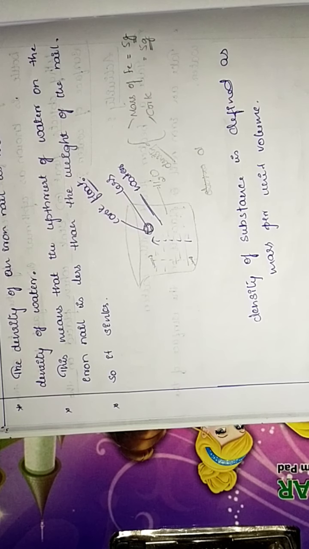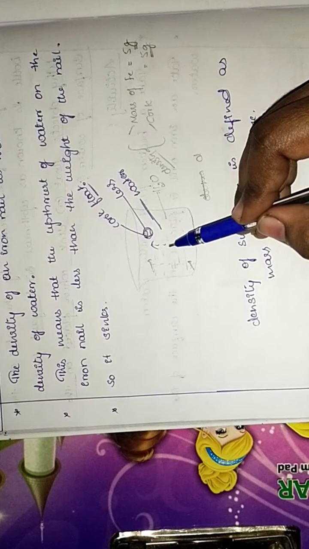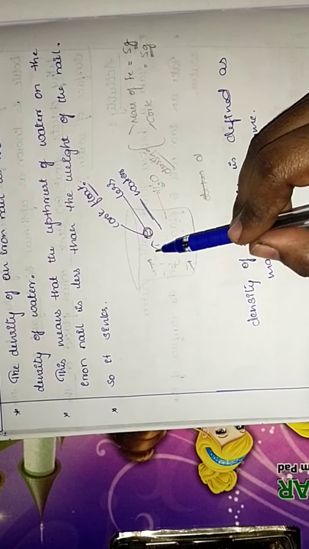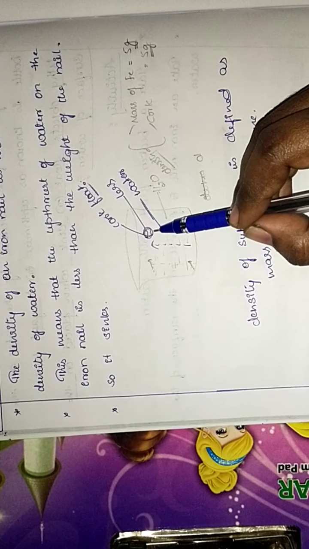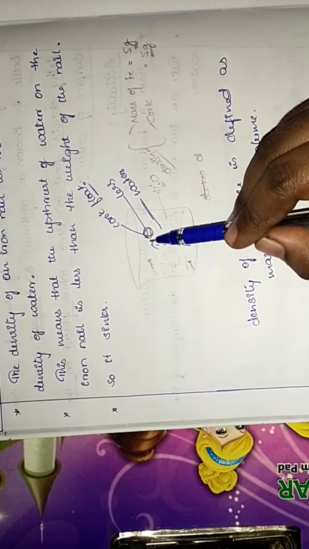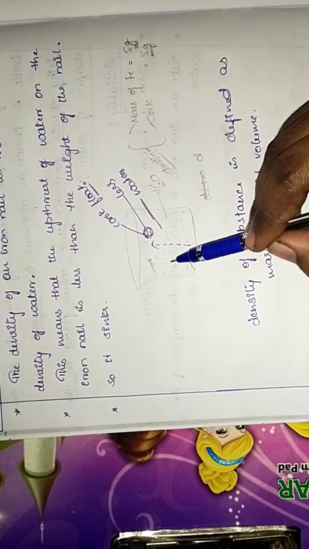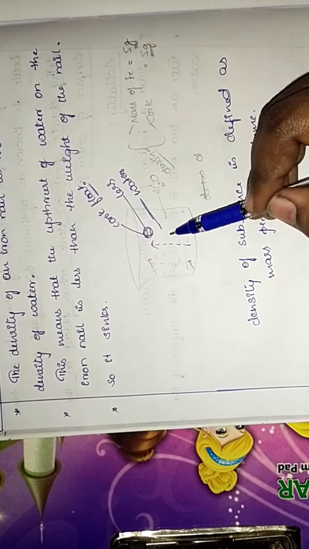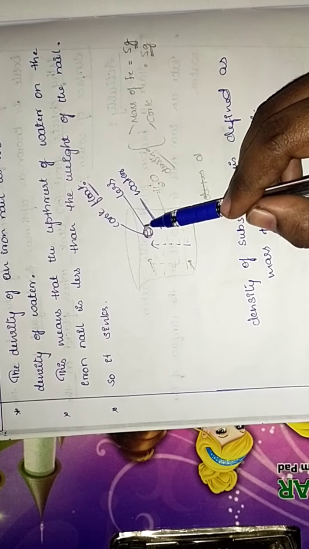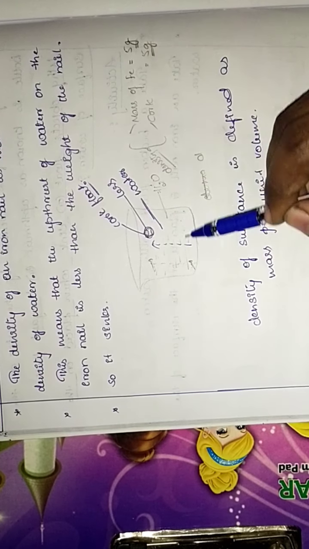When you do this activity, you can take a nail as well as a small piece of wood. When you place them on the water surface, the nail sinks down, whereas the wooden piece floats. Why? Because the density of wood is less as compared to water. Got it, children?